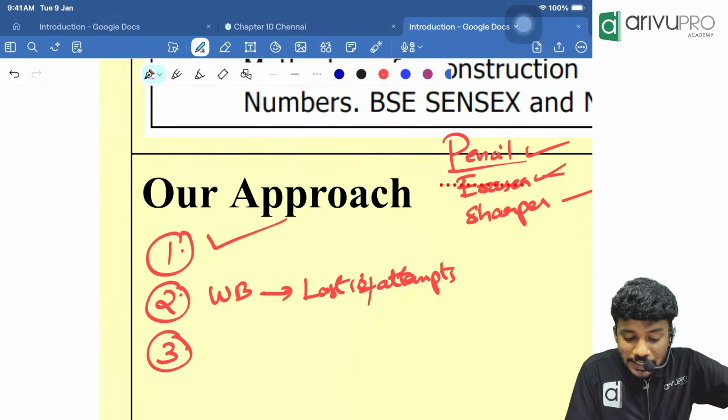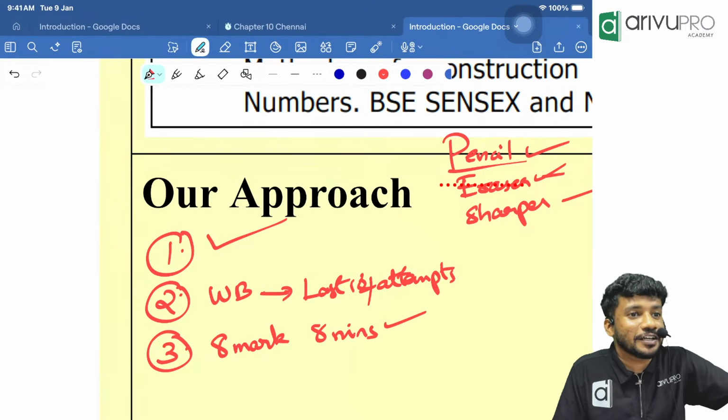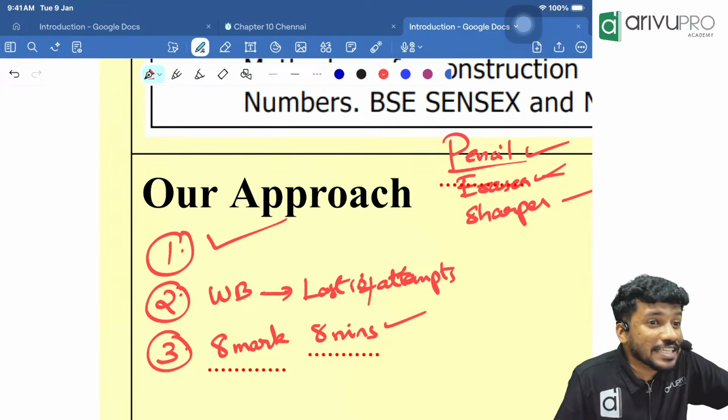Then the third one is every day we will be having an 8 marks test, and that will be for 8 minutes. Nothing more, nothing less. An 8 marks, 8-minute test will be there each and every day.